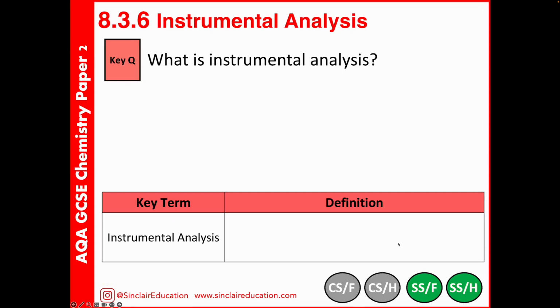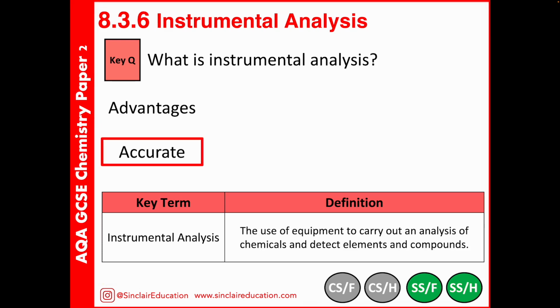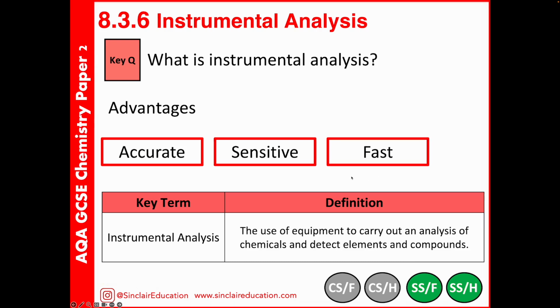That leads us on to instrumental analysis. Now this is a way of using equipment to very quickly and precisely detect elements and compounds. And it is very precise. We can detect very small quantities of these. The huge benefits of using instrumental analysis is that it is incredibly accurate, very sensitive, so very small concentrations of these substances can produce a positive result. And it's rapid.